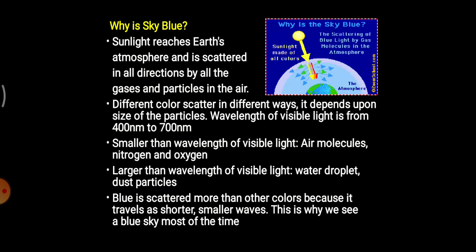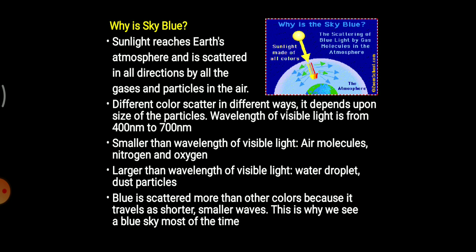Red, blue, green, all the VIBGYOR colors have a different wavelength. Since all these colors have a different wavelength, and in the atmosphere, gases like nitrogen and oxygen have a shorter wavelength than visible light, scattering occurs. And those colors which have a shorter wavelength will be scattered the most. So violet color will be scattered most. Oh, sorry, blue color will be scattered most.